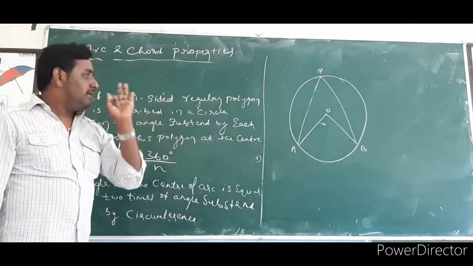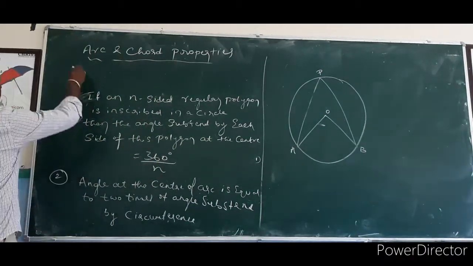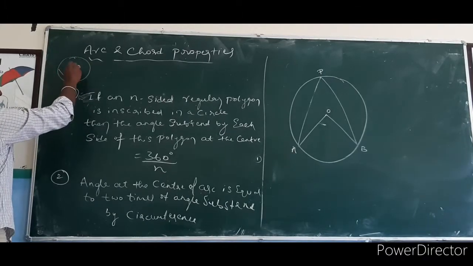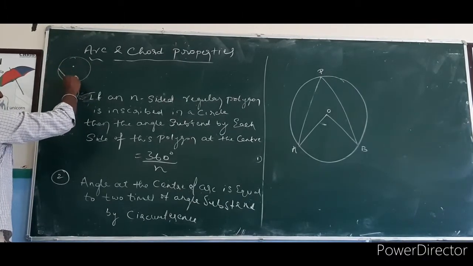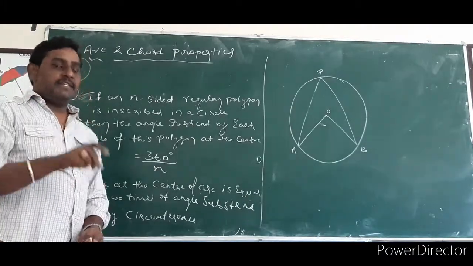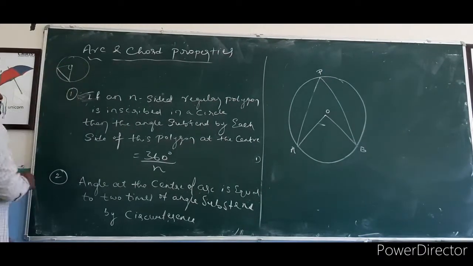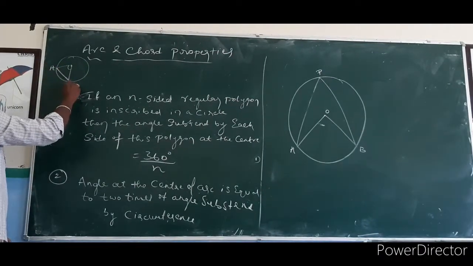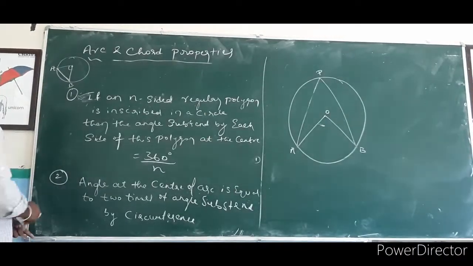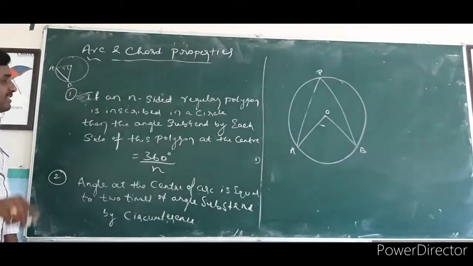So how to find it? Suppose I am taking a circle, and AB is the side of a regular hexagon. A hexagon has how many sides? 6 sides. If you want to find the central angle, you have to find the angle at the center. How?